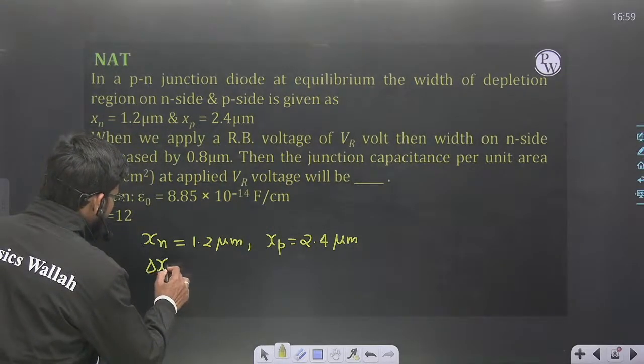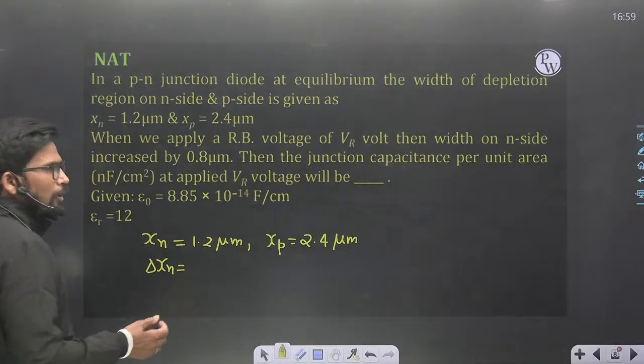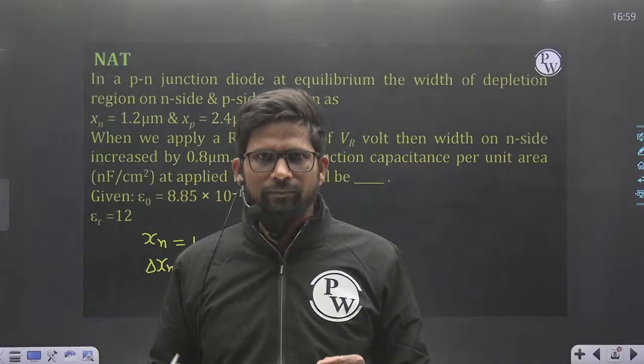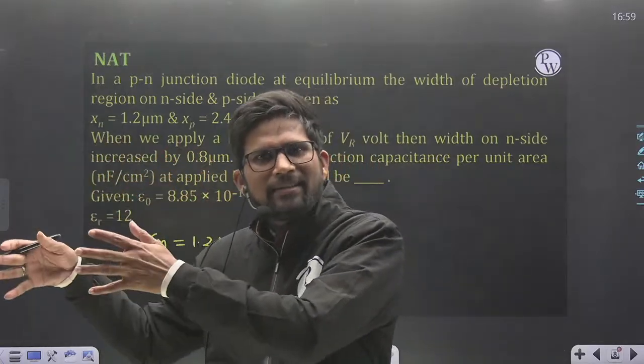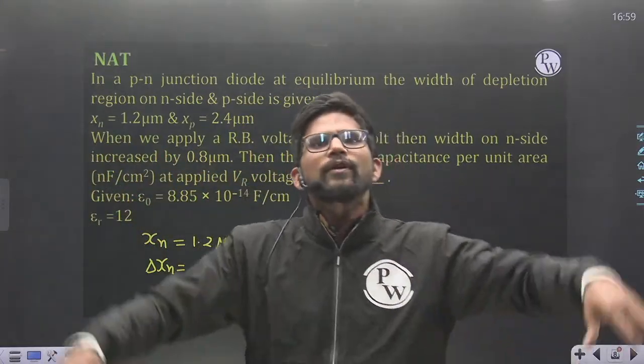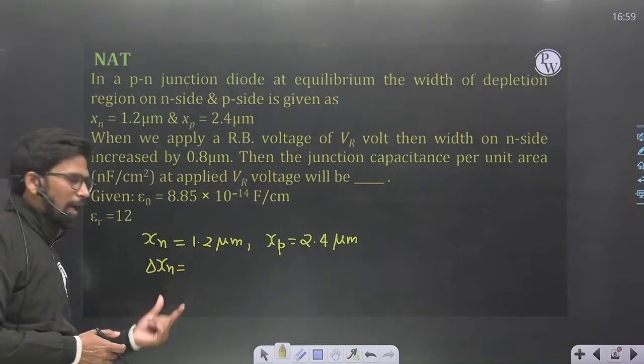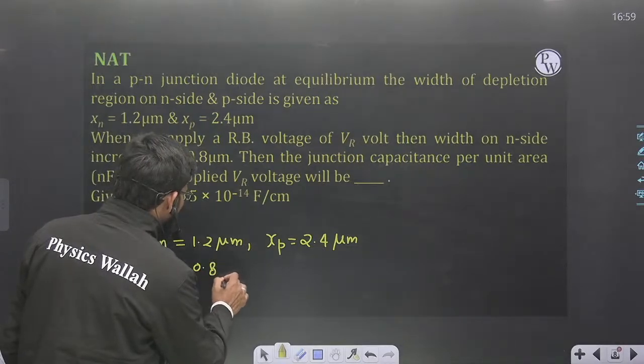So delta Xn is the increase in the width, because when we apply reverse bias, depletion region width increases. It increases on N side as well as on P side. So overall width of depletion region increases. So the increase in the width on N side is equal to 0.8 micrometer.